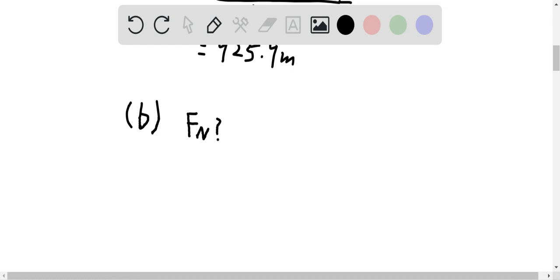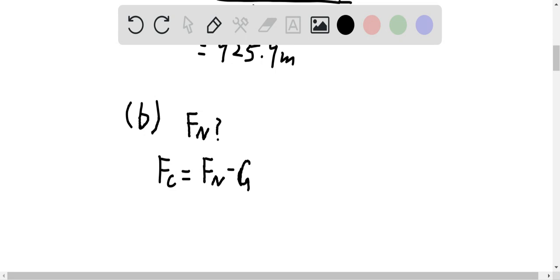So we know the centripetal force is equal to the normal force minus the gravity of the pilot, because gravity is pointing downward and the normal force is trying to support the pilot and keep him upward, against the gravity.